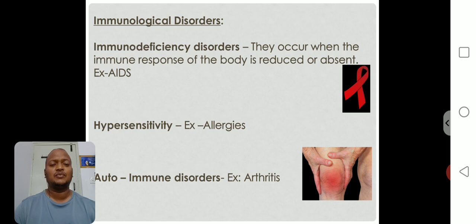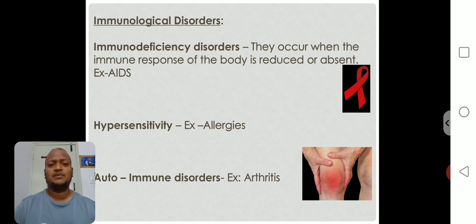What are examples of allergens? Animal dander or dust particles. Such allergens enter the body, or it may be food colors or some foods that cause allergies to the human body. At that time also, our immune system responds and releases antibodies against the allergens. That condition is called hypersensitivity. At that time, some people get skin rashes, allergies, and a running nose.